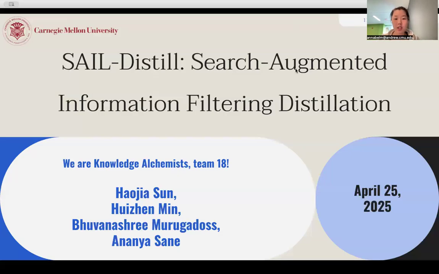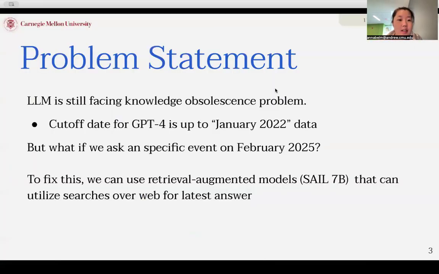Today we are going to talk about search augmented information filtering distillations presented by Team 18. The problem statement is that large language models are still facing the knowledge obsolescence problem. When you ask a large language model about a specific event of February 2025, it will say, okay, my training cutoff date is somewhere in January 2022, so I cannot answer you.